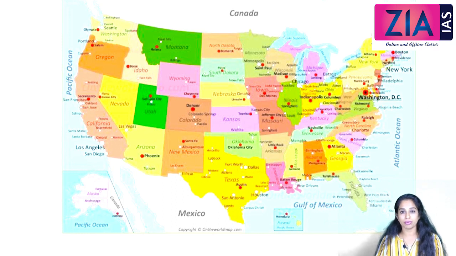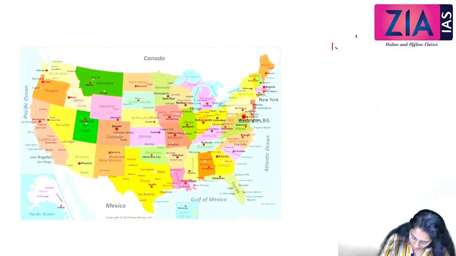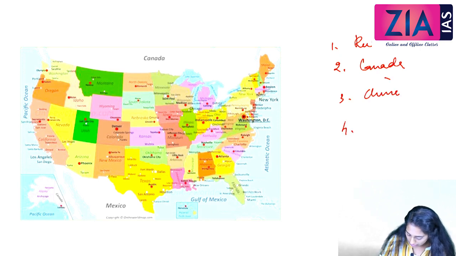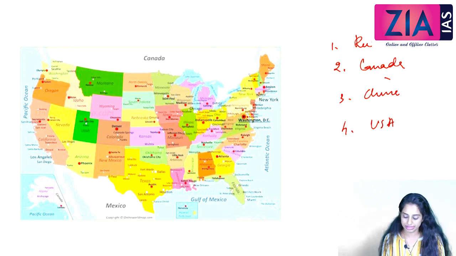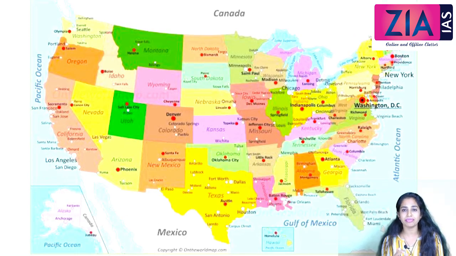So while understanding more about US, US is the 4th largest country in the world according to the area. So while we can discuss, first place will go towards Russia, second place will be given to Canada as we just discussed, third place will be given to China depending upon the area, and the 4th largest area in the world goes to US. So as discussed, US consists of 50 different states, and the largest state being Alaska, that is almost towards the western tip of Canada. And the 50th state is an island called Hawaii, which is located in the Pacific Ocean with capital Honolulu.